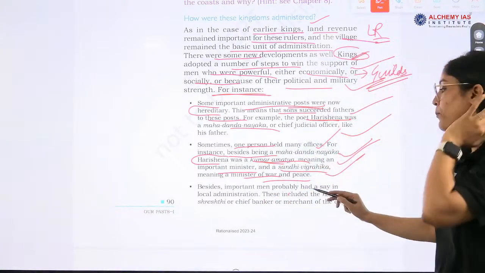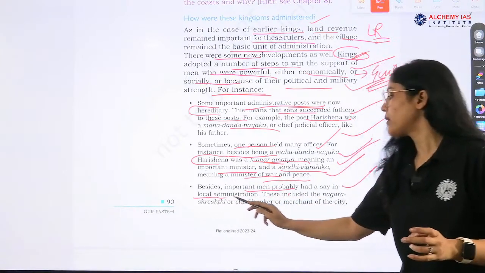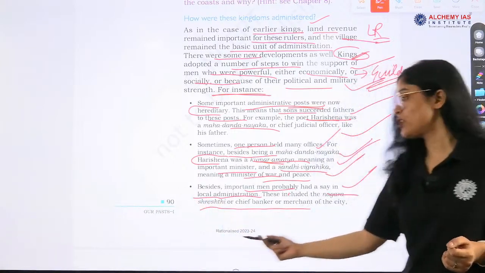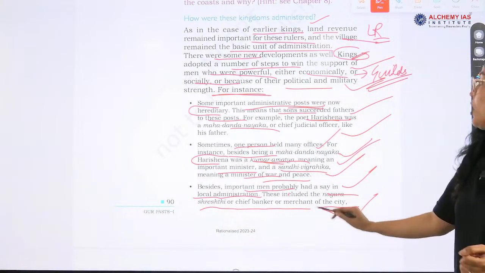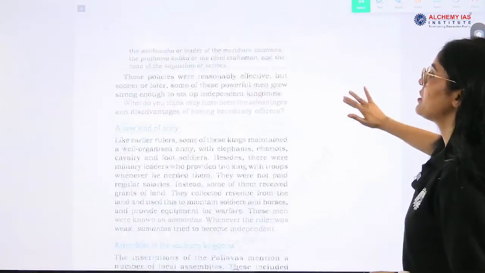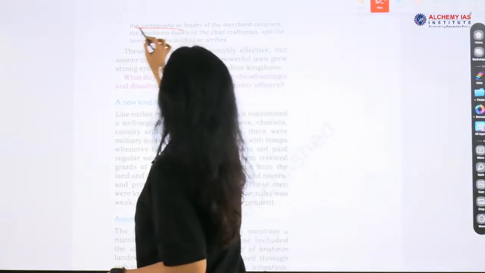Okay. Important men sometimes probably had a say in local administration also. These included the Nagar Sreshthi or chief banker or merchant of the city. So, these were the other people. See, the Sarthavaha. Sarthavaha, who is who?